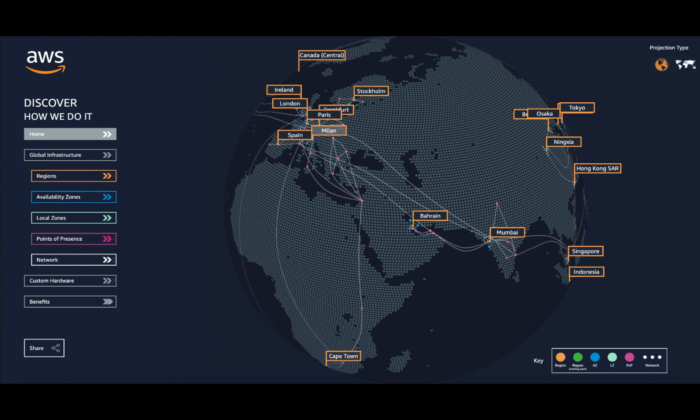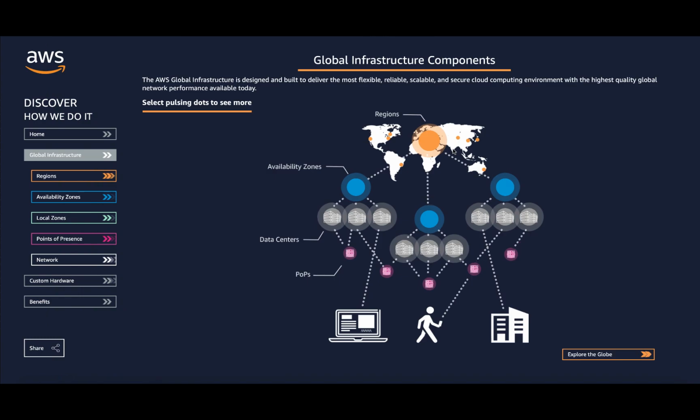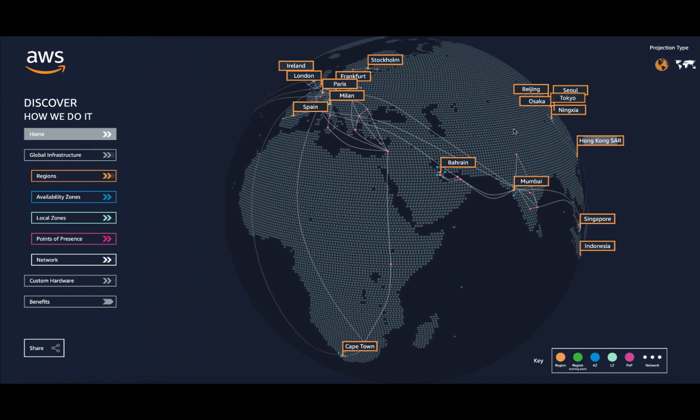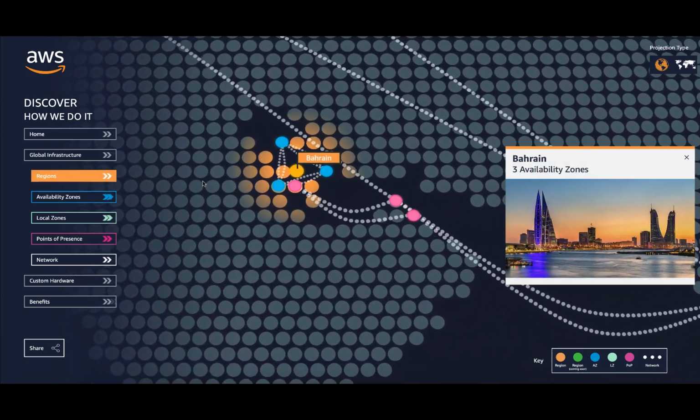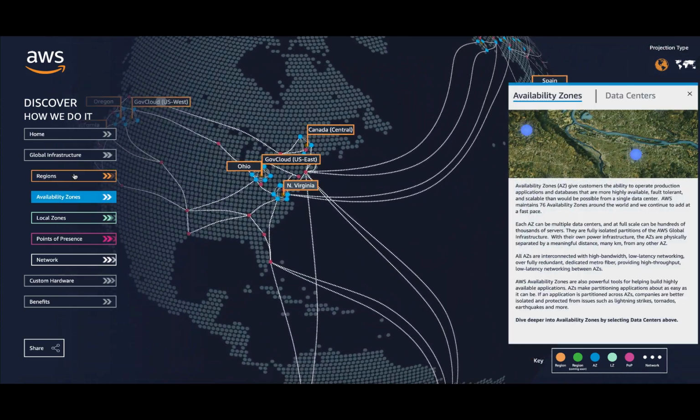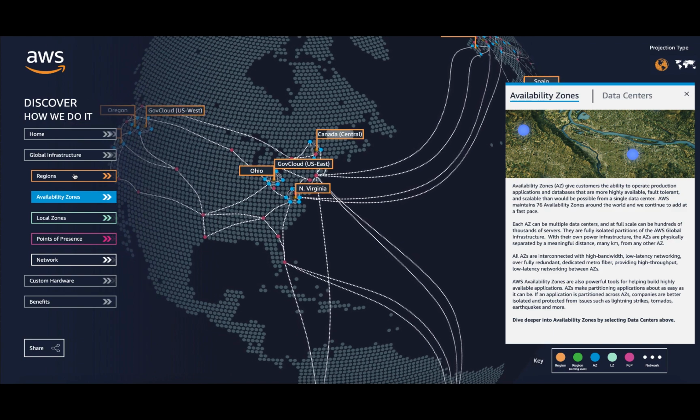But some applications, and one of the most popular is definitely Netflix, use multi-region to host their application because of their presence across the globe. It's complex to manage multi-region, but it's doable. And as I said, all the regions are connected through a high-speed network. I'll be providing you the links to the global infrastructure component and the explore-the-globe page. Try to play around with it, and understand how the various availability zones and regions are defined for AWS. It's quite well made, they've nicely done this.